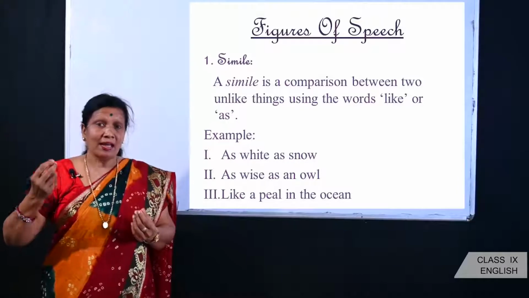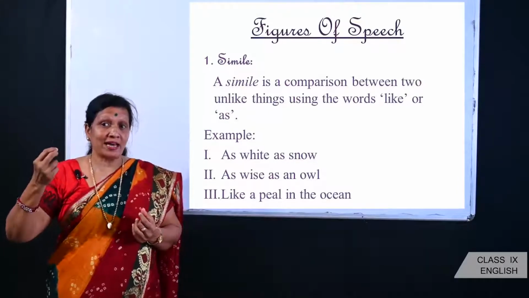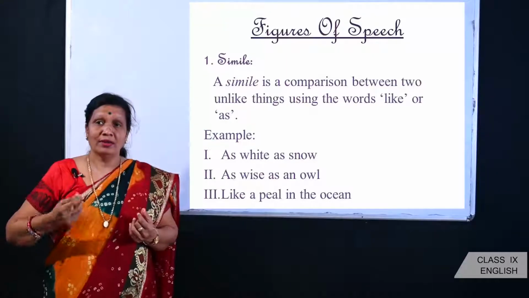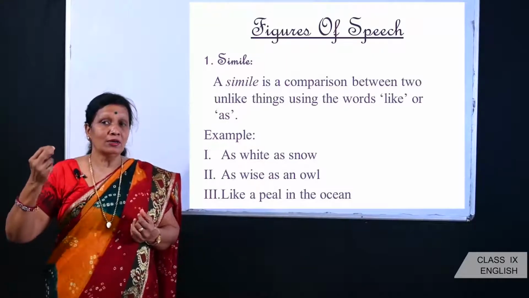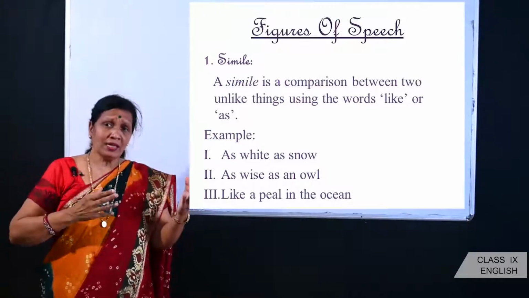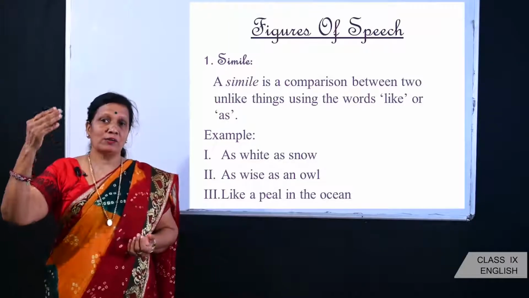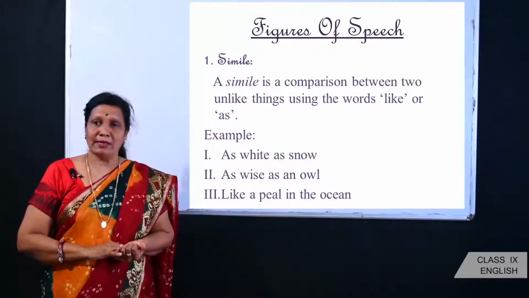For example, as white as snow, as wise as an owl, like a pearl in the ocean. So whenever you see any comparison using like or as, that figure of speech is known as simile.